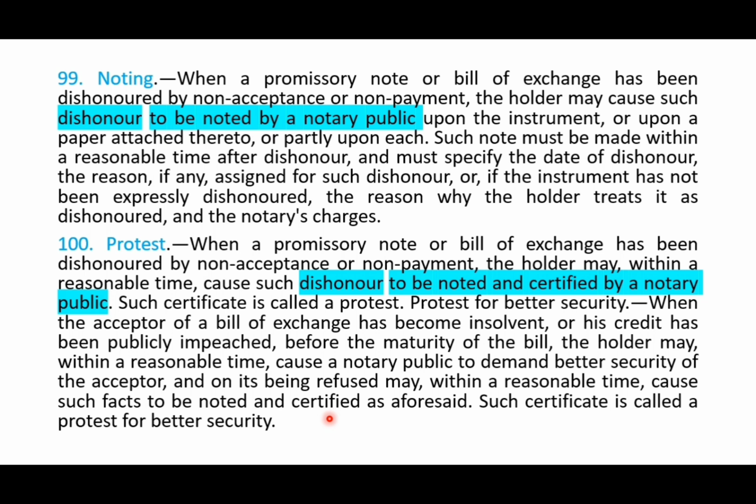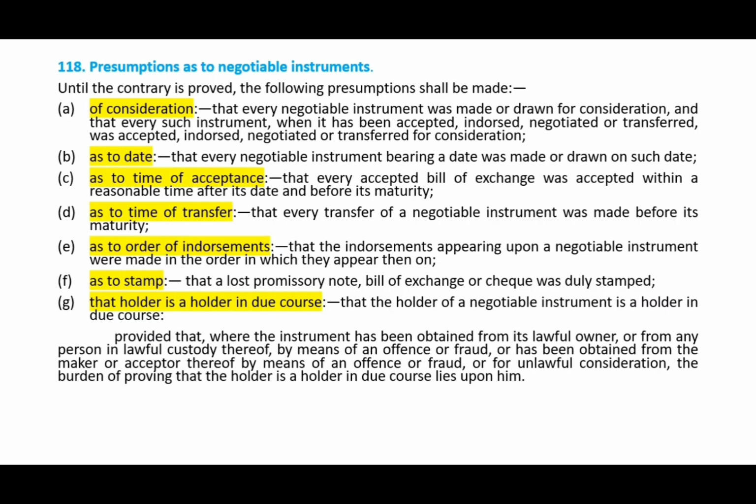Even after demanding better security, if it was refused, he can get it noted as provided under section 99 and also make a certificate as per section 100. Then that certificate is called the protest for better security. Okay, clear with it?